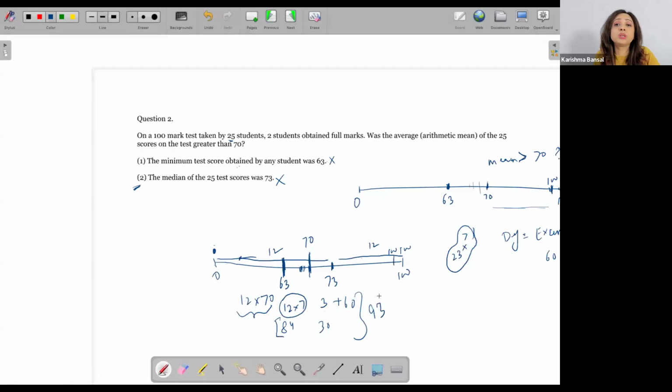Already my excess will be at least this, given both these constraints. Which means that 70 cannot be my average. My average has to be greater than 70. And that is why, using both of them, I can say that the average of the 25 scores was greater than 70? Yes, it must be. It has to be, and that is why my answer over here is C.